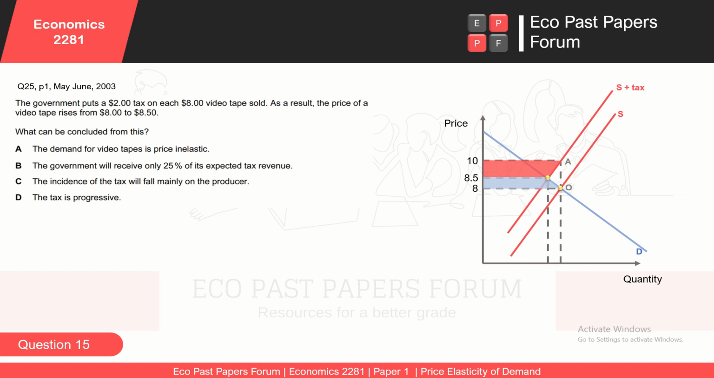So option C is the correct option, where the incidence of tax will fall mainly on the producer. That means the producer is going to accept the burden of the tax.